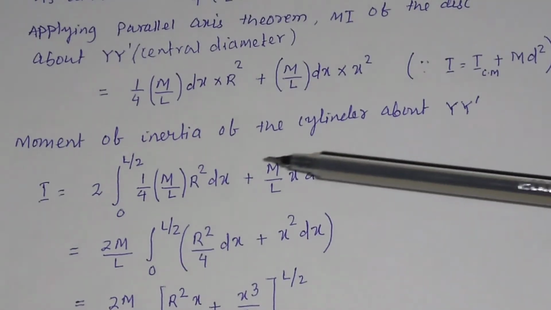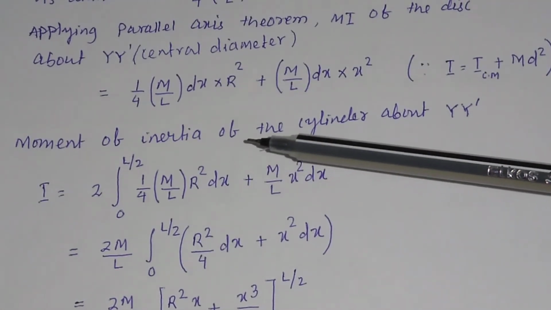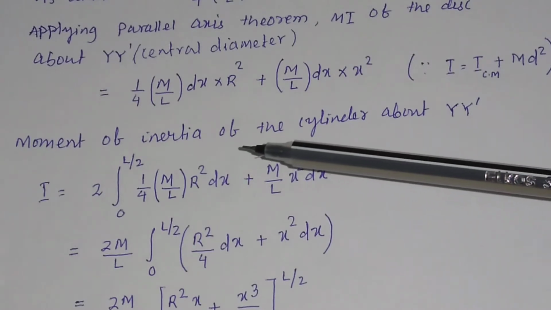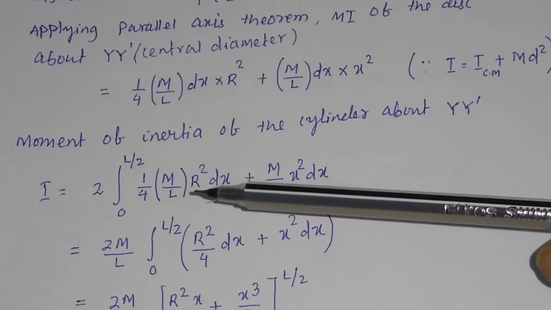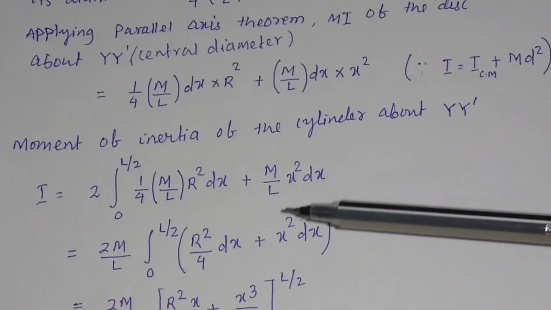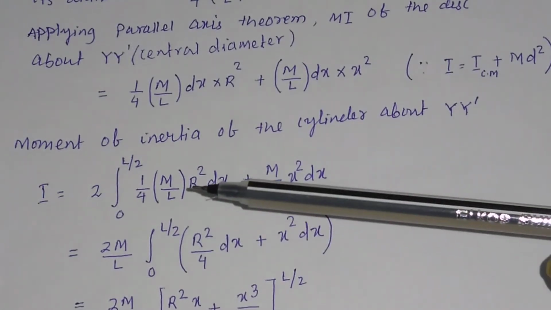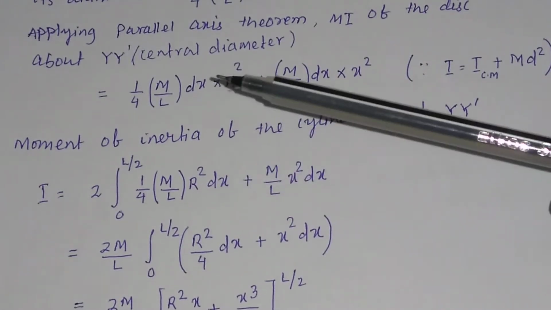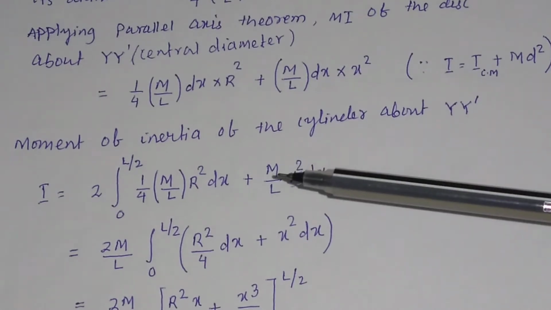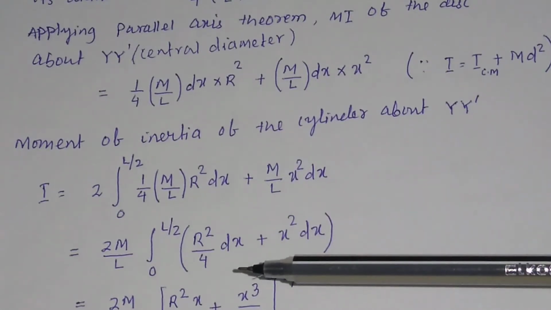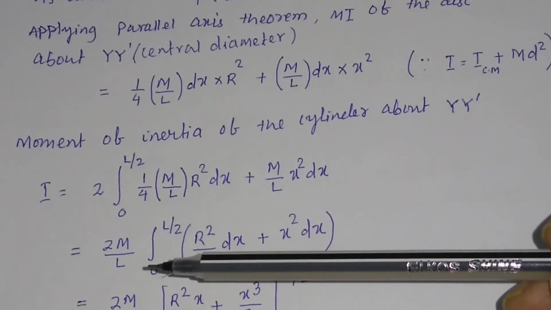So if you integrate the moment of inertia of the disk from 0 to L by 2, then you will have this equation, 1 by 4 m by L r square. You have to put this one here. Then you take m by L common.